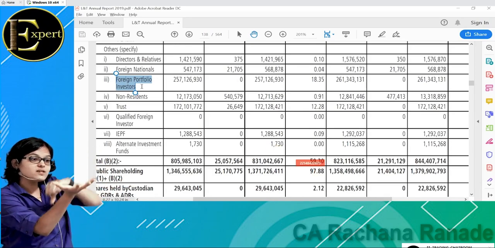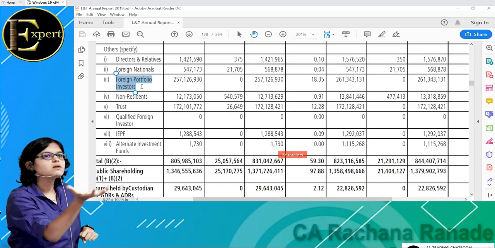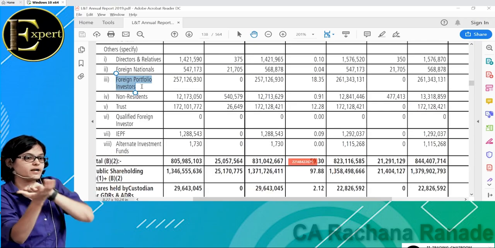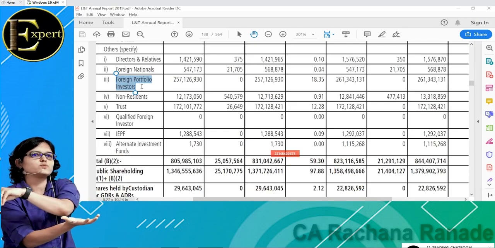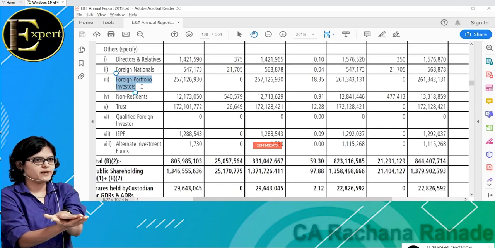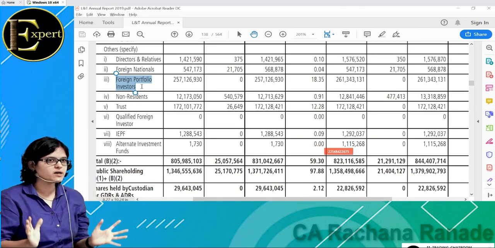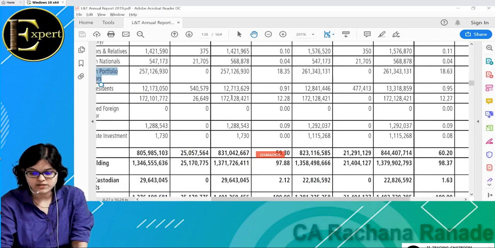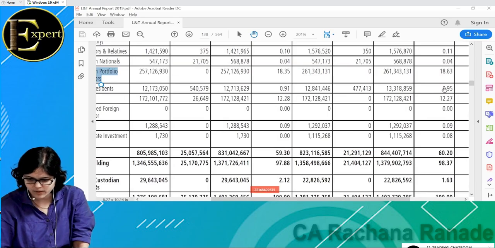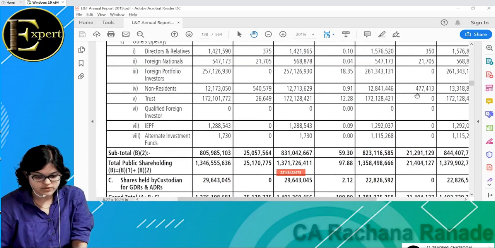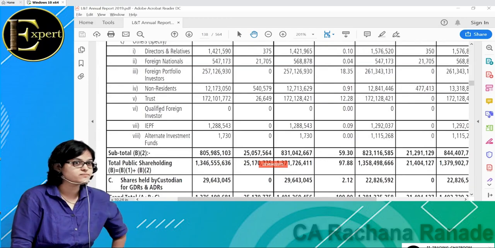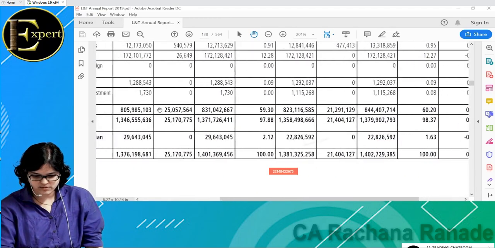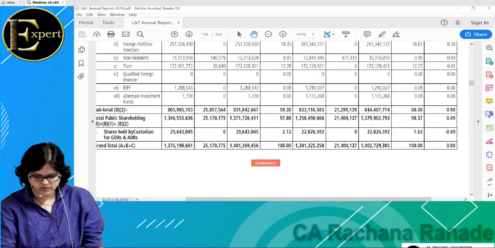So foreign portfolio investment is how much again? 18% of L&T's holding. Again, we can see a big one, 12%. Who is holding 12%? Trusts, various trusts in India. They are holding 12%. Now the total is coming up to still 60%. And now if you can see here, total percent, all this put together. ADR, GDR is again a little bit tricky concept. Let's not go into that. ADR is, by the way, just for your knowledge, an American depository receipt. GDR is a global depository receipt, but not of major concern right now to us. And that is why you see the final total all put together is 100.